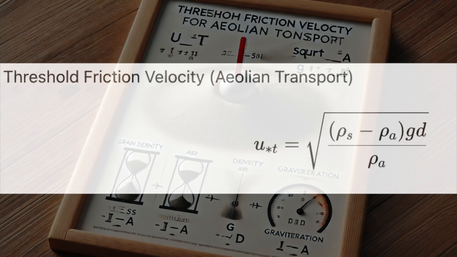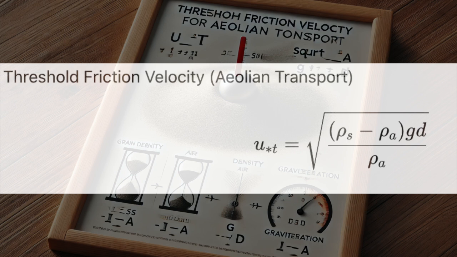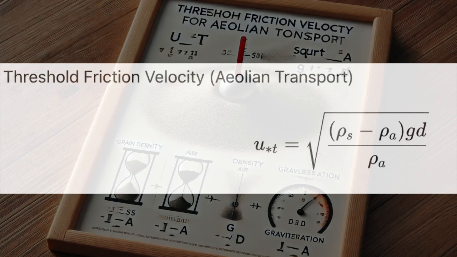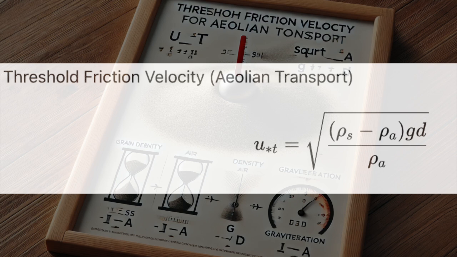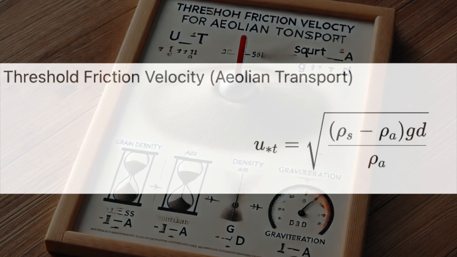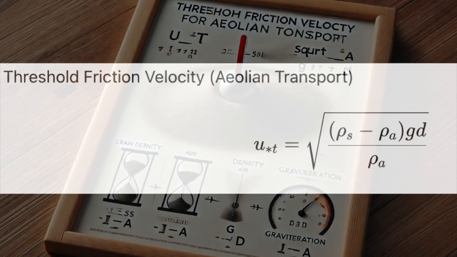But under the right conditions, that breeze can become a major force. Really? Yeah, it can strip away all the good topsoil and turn the land into a dust bowl. Wow, I never thought about wind being that powerful. It's a good reminder that even the little things in nature can have a huge impact. But so the threshold friction velocity formula tells us when that happens?